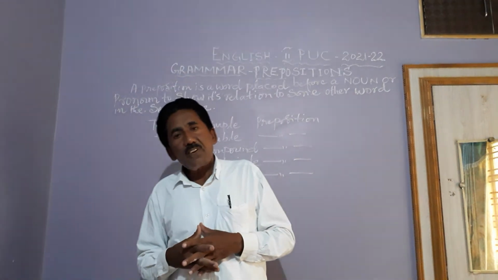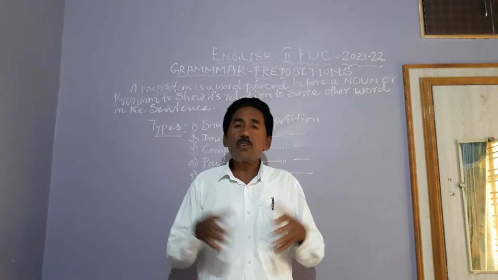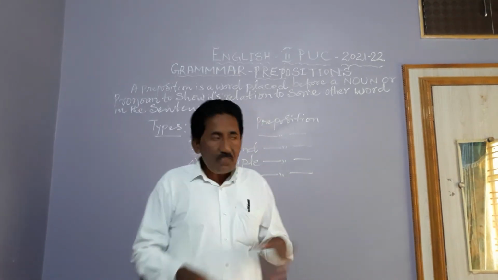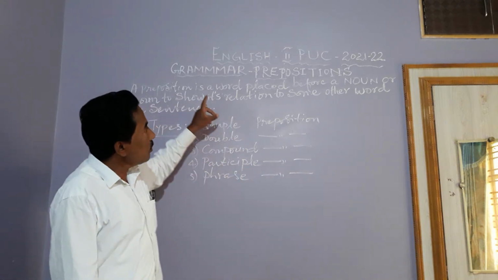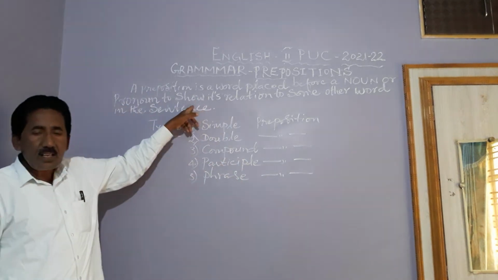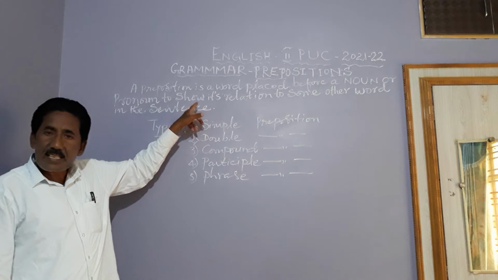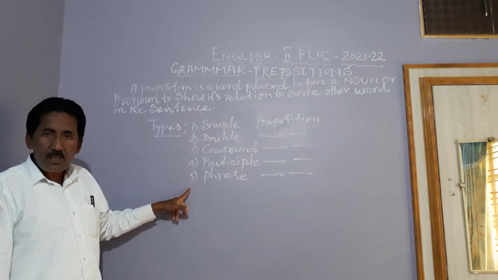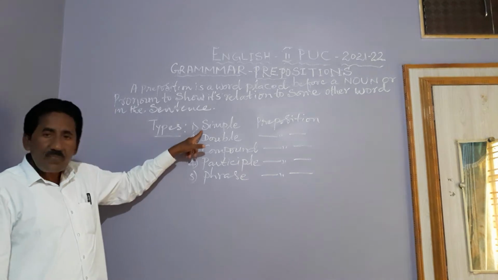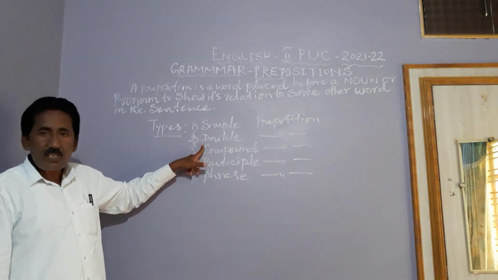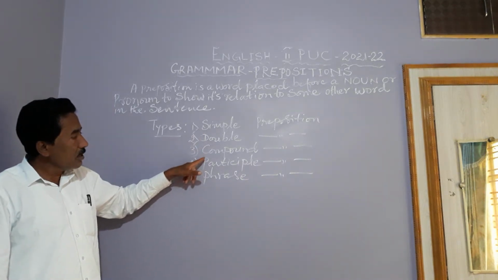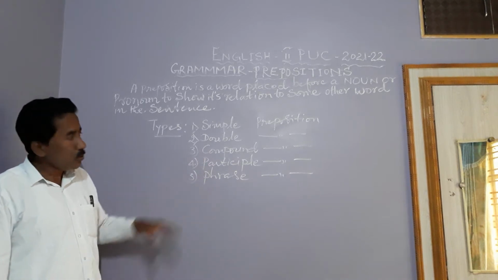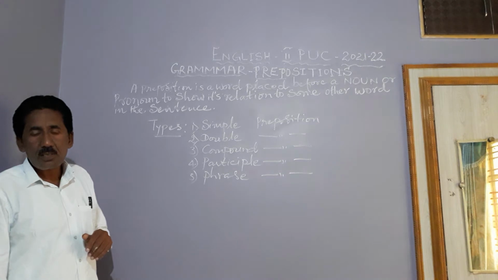In this way, prepositions play a very important role, without which we cannot build a sentence. Based on these explanations and details, prepositions are divided into 5 types. The 5 types are simple preposition, double preposition, compound preposition, participle preposition, and phrase preposition.